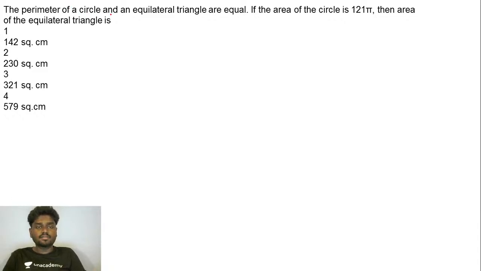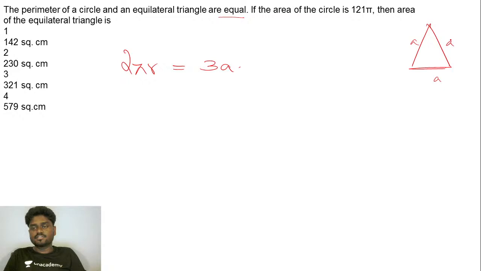The perimeter of a circle and an equilateral triangle are equal, right? The perimeter of a circle is otherwise called the circumference of the circle. So 2 pi r is equal to the perimeter of the equilateral triangle. In an equilateral triangle, all three sides are equal. So ultimately, 3a. If its side is a, you just need to add all three sides, 3a, right? Here r is the